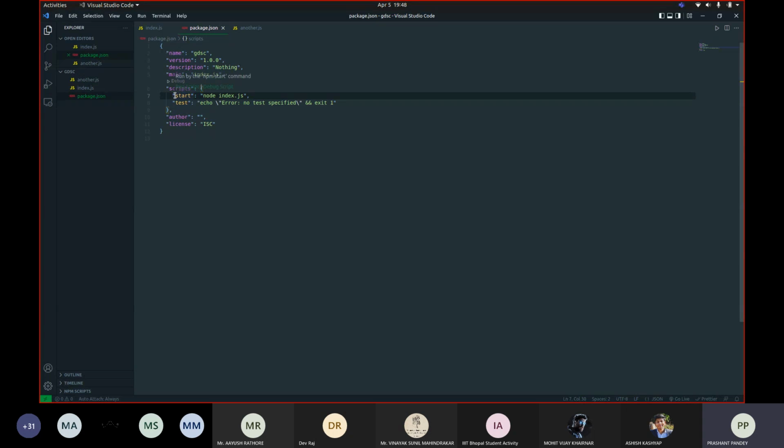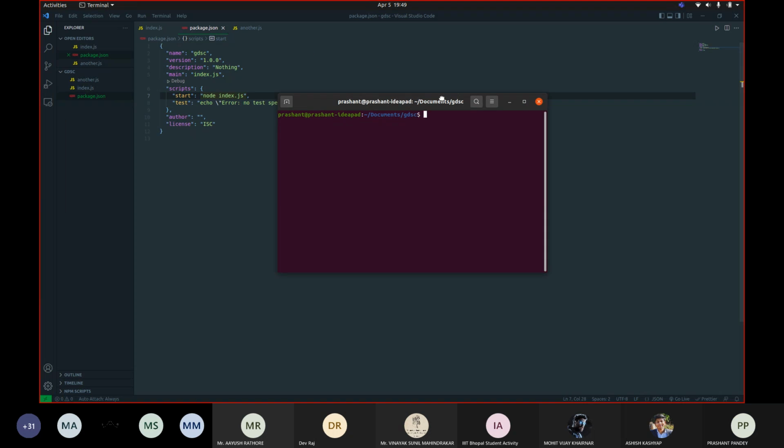For example, I have defined a script start, so if I call this variable start, then it's going to execute this command. This is the same command that I've been using till now in order to execute the code present in the index.js file. It's nothing very advanced, but that's what it does.